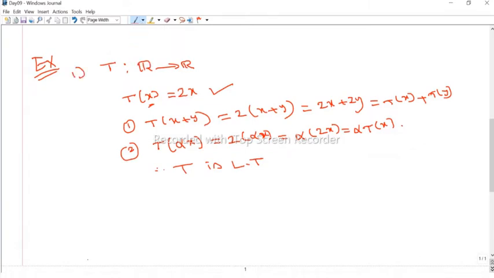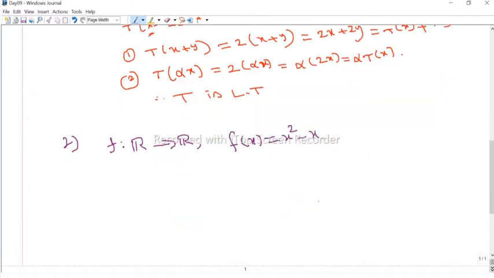Now suppose we take one more example. Suppose we take some other function f. f is a function from R to R defined by f of x equals x square minus x. So we define x goes to x square minus x for all x. Now we can check whether this is a linear transformation, or clearly this is not a linear transformation.